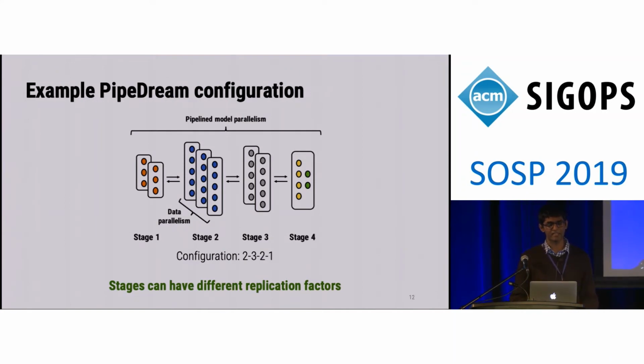In this particular example, we have 4 stages, and each of these stages has a different replication factor. We represent a PipeDream configuration by the replication factors of each stage. So in this particular case, since we have 4 stages, we have 4 different numbers, and we call this 2, 3, 2, 1.